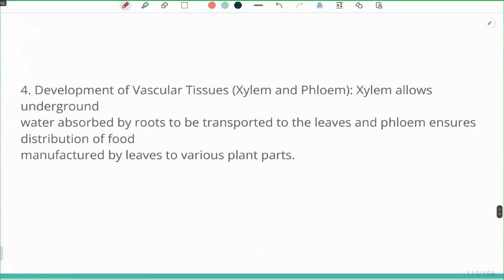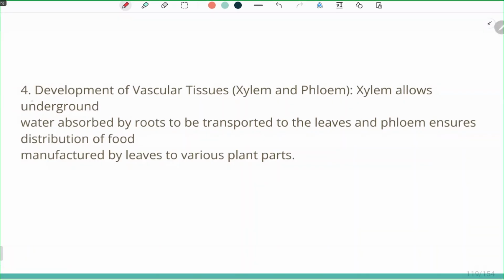The development of the vascular system is also an important thing which helped in the evolution of gymnosperms and angiosperms. Pteridophytes also had a well developed vascular system, but they lacked the seed habit. For the first time, the preparation for seed formation was taking place in pteridophytes, and when that successfully occurred, they got converted to gymnosperms and then angiosperms.